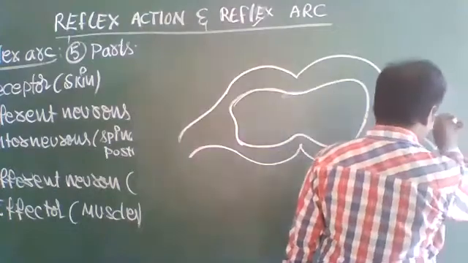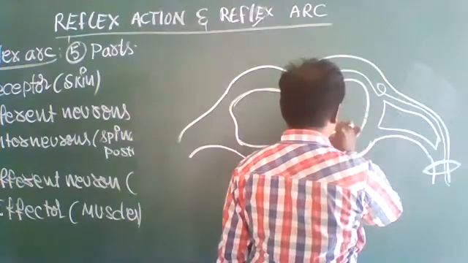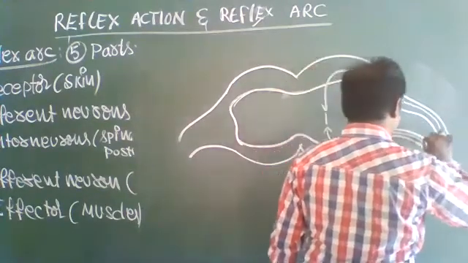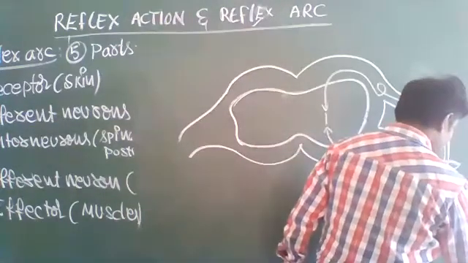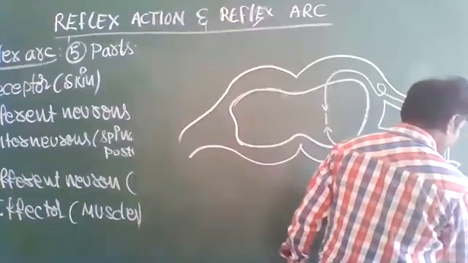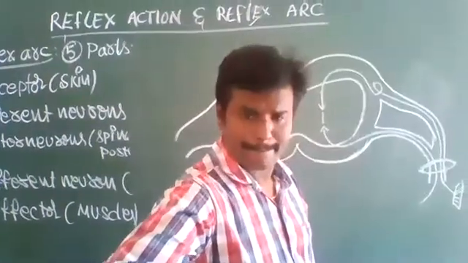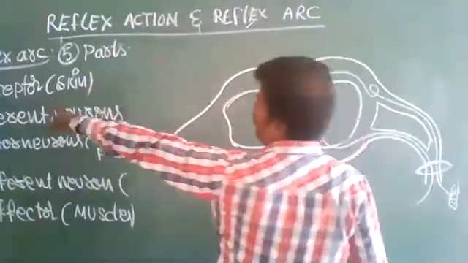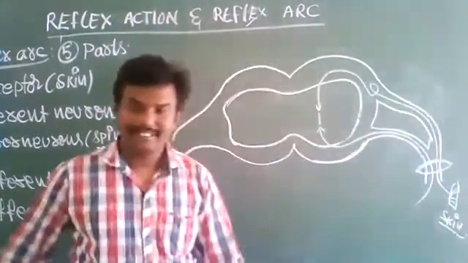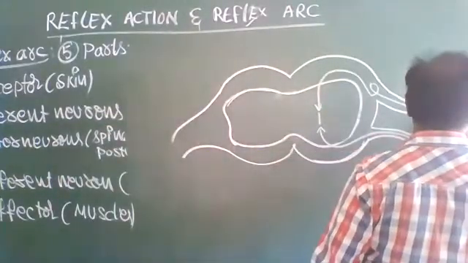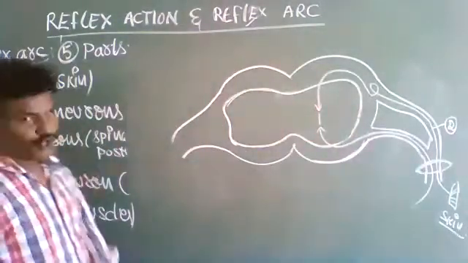In this one, initially here, the first one is what? Receptor, skin. Next, this is what? Second part, afferent neuron.